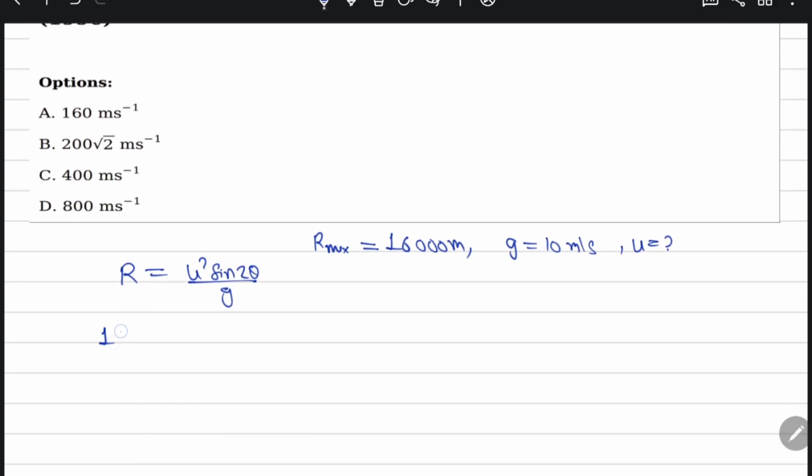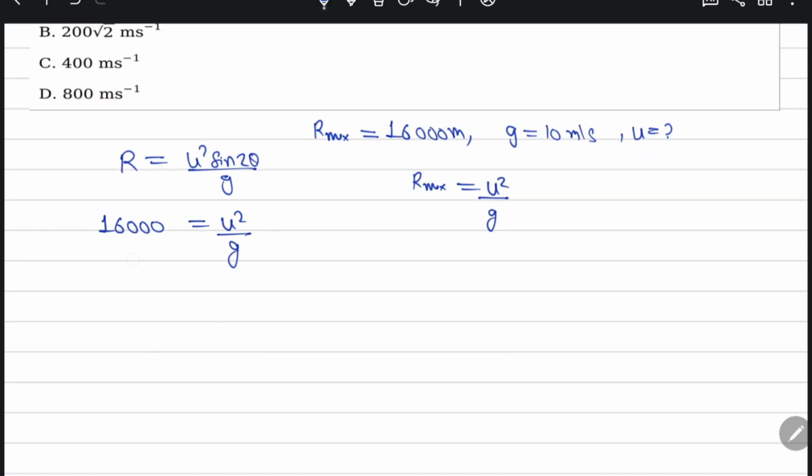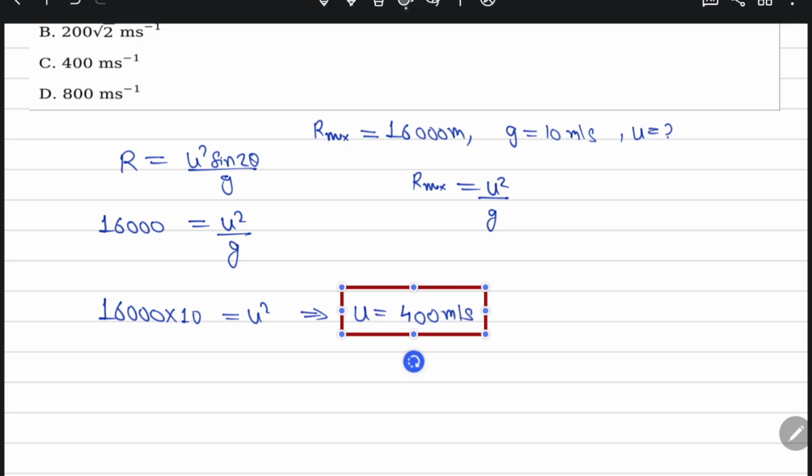So here you see that the R max formula becomes u square upon g. So 16,000 into 10 comes out to be u square. So u comes out to be 400 meter per second. So option C is correct.